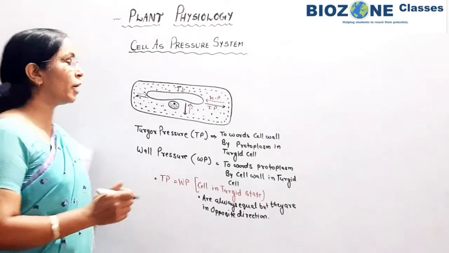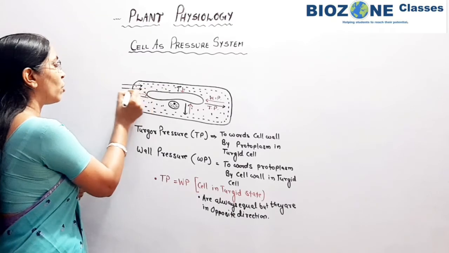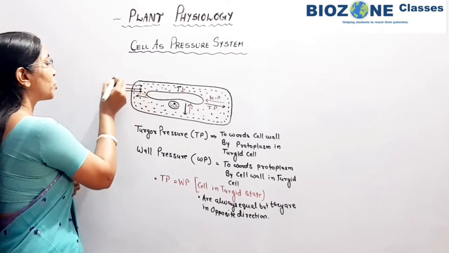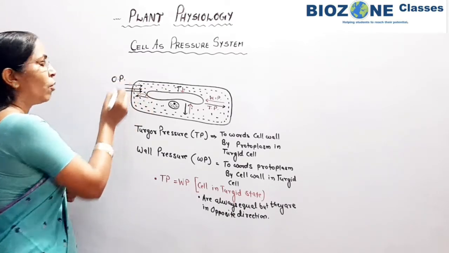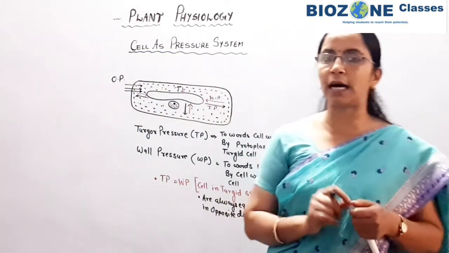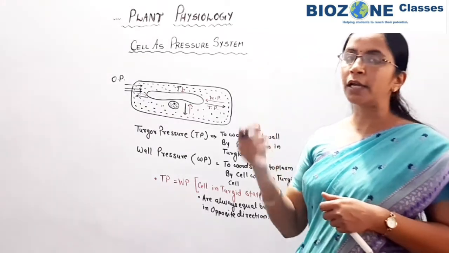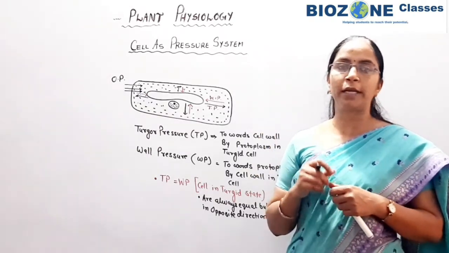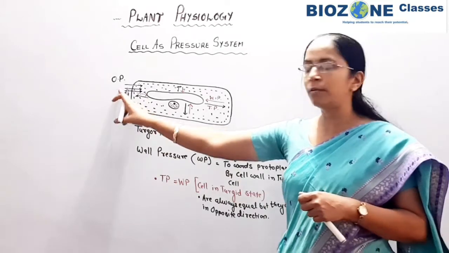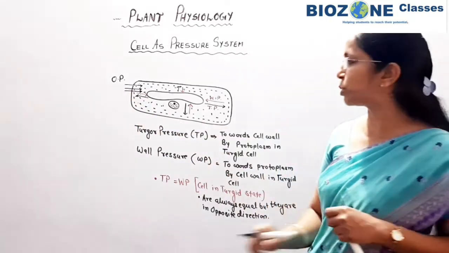Now another kind of pressure we study here is called osmotic pressure. We already studied the phenomenon of osmosis in the last session. Students who are new today can go through the link provided above and clear their concept of the process of osmosis.